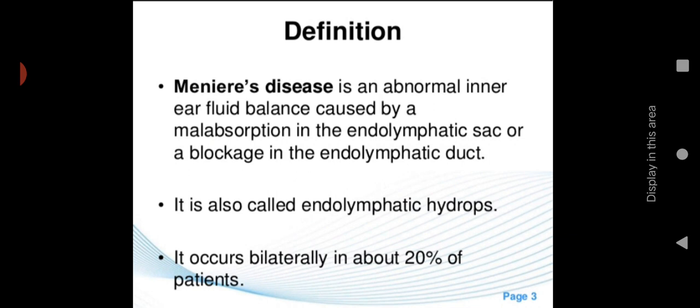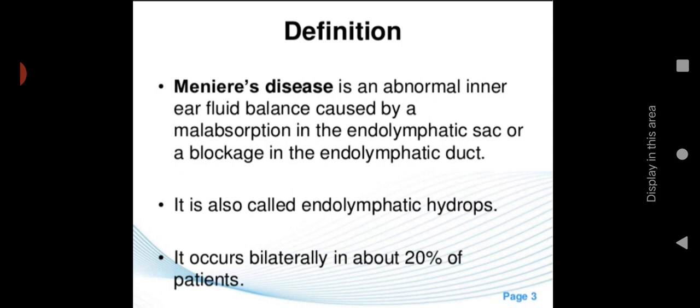Let us discuss the definition. Meniere's disease is an abnormal inner ear fluid balance caused by a malabsorption in the endolymphatic sac or a blockage in the endolymphatic duct. So, it is mainly affecting the inner ear. It is an inner ear disorder, and in this condition an abnormal inner ear fluid balance is occurring. We already discussed that inside our ear there is a fluid present. That fluid helps us to keep our balance, and also it helps to reduce the weight of the head. So one of the main roles of the inner ear is to balance the body.